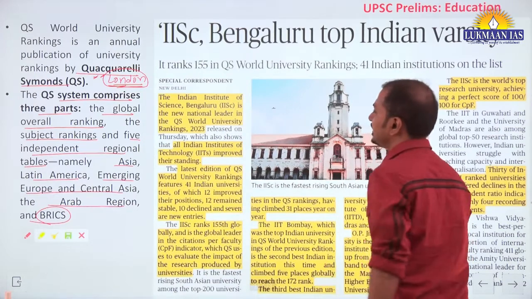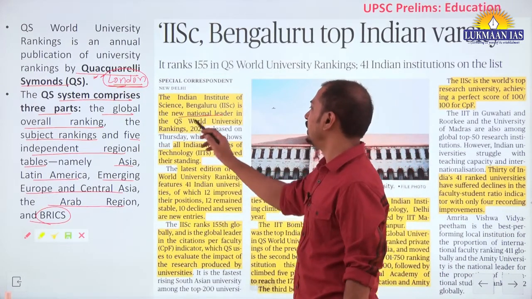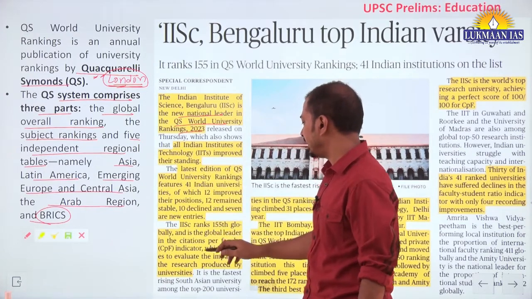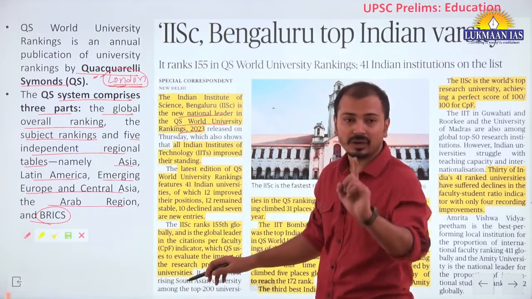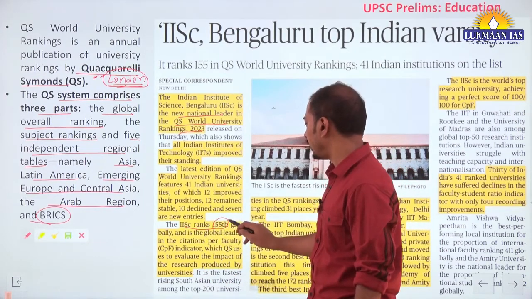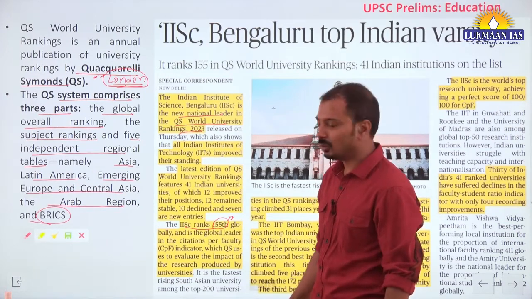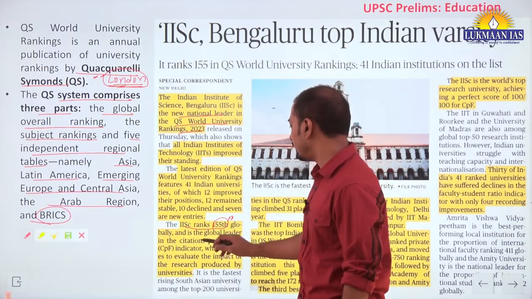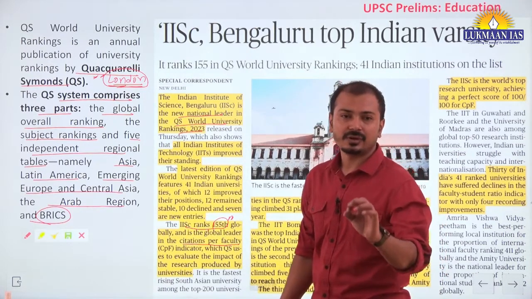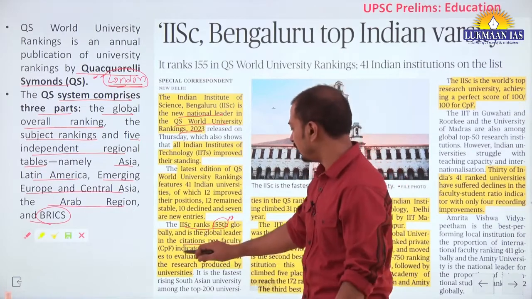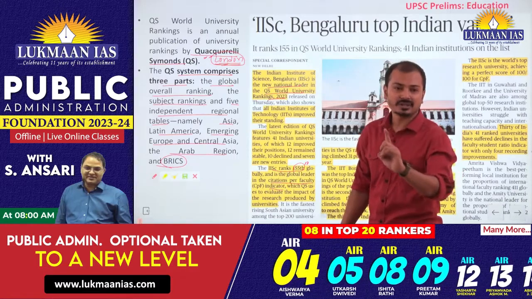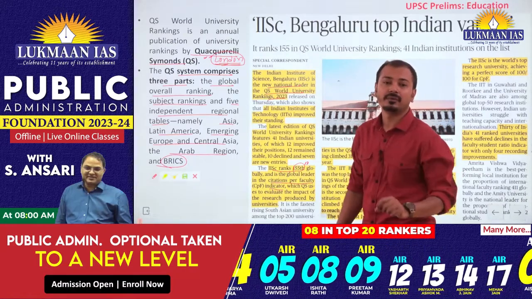Now IISc Bangalore has topped as a new leader in QS world ranking in what? It is, let's say, the top ranking in the world in one particular indicator. Okay, so the overall global ranking is 155. But in terms of citations per faculty, CPF indicator, it is first in the world. This is a very good development.